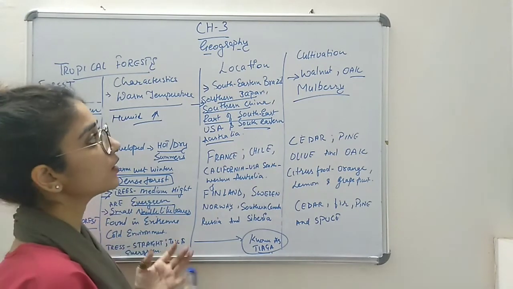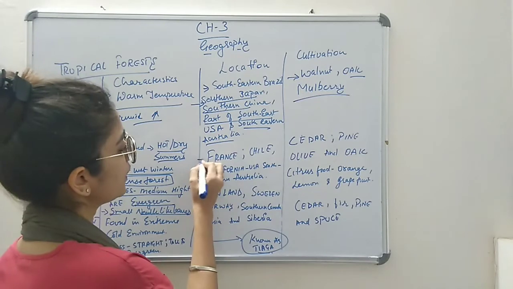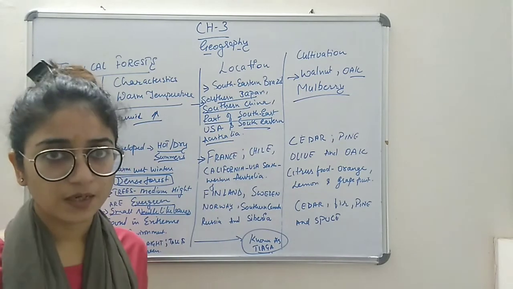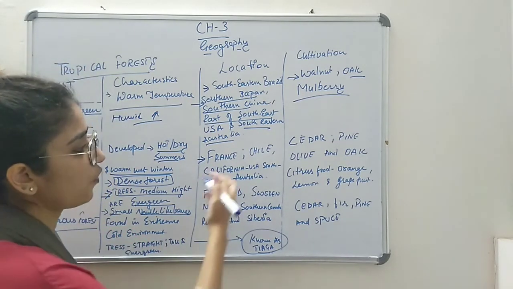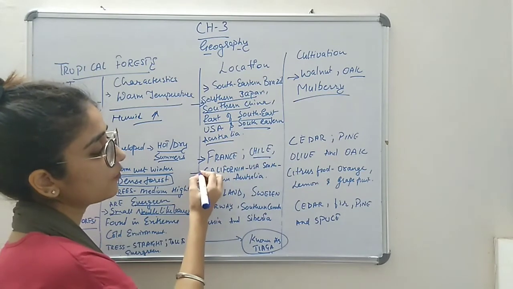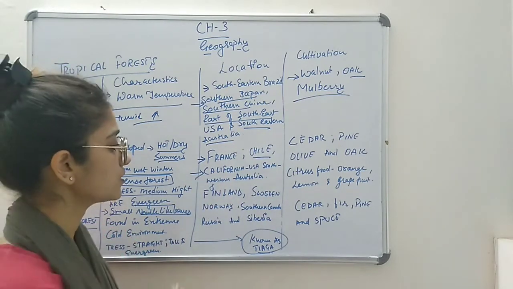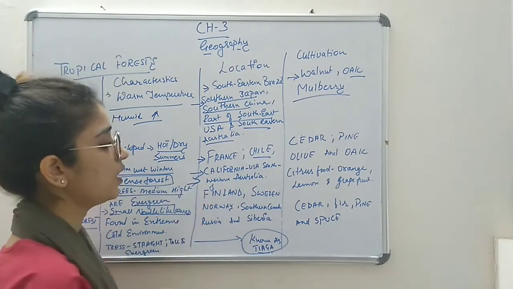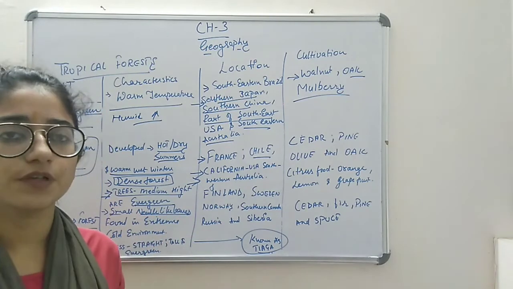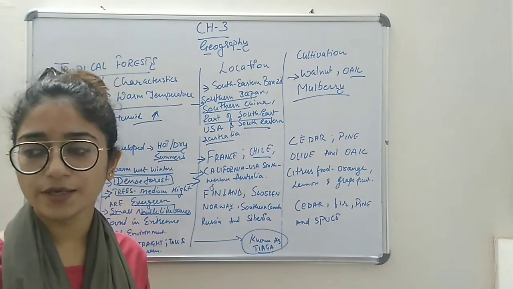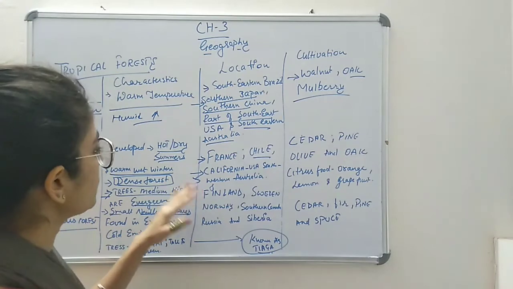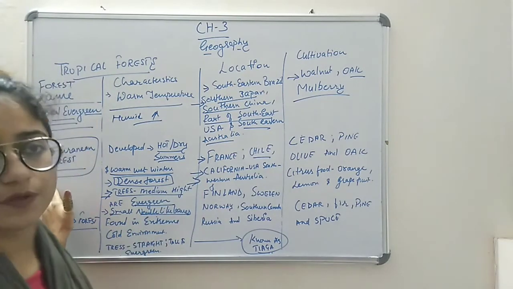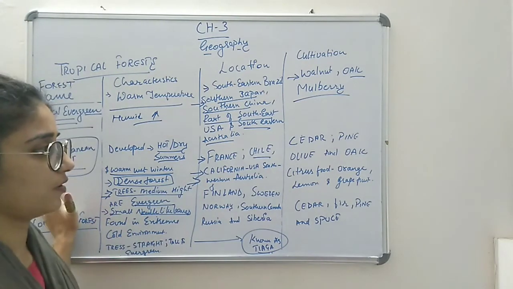Now coming to the location, they are in France. In France we can find these forests. California, USA or southwestern Australia are also the locations where we can find Mediterranean forest.